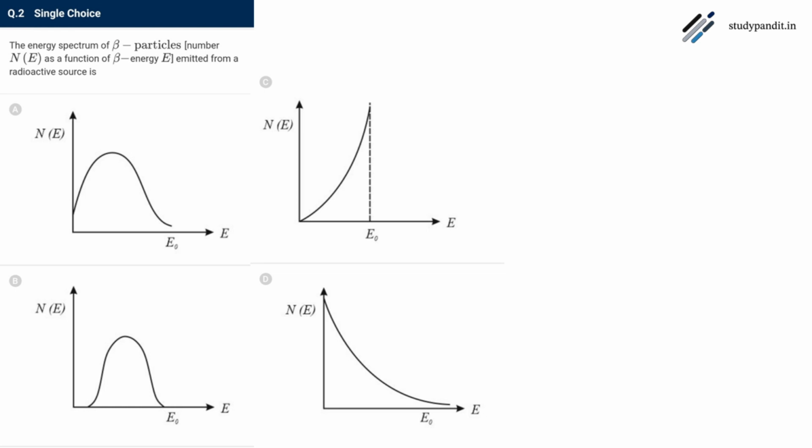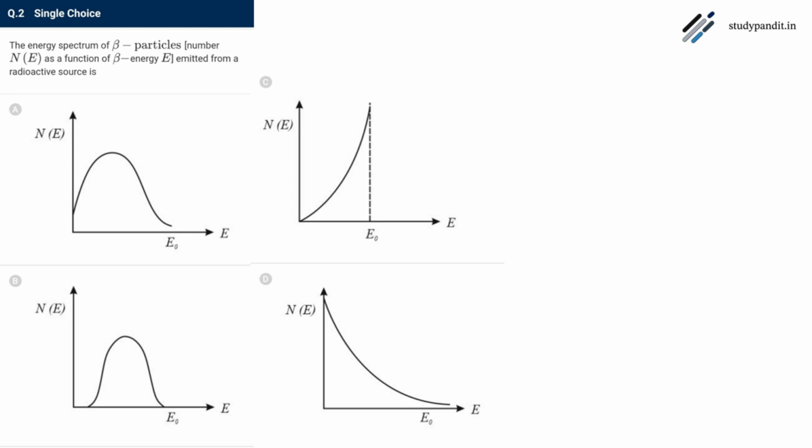In beta decay, energy transmission is continuous and energy is shared between beta particles and the daughter nuclei that are formed. Thus, certain beta particle will have zero energy and certain will have maximum. So there will be some particles that will be having zero energy and there will be some particles that will be having the maximum one.